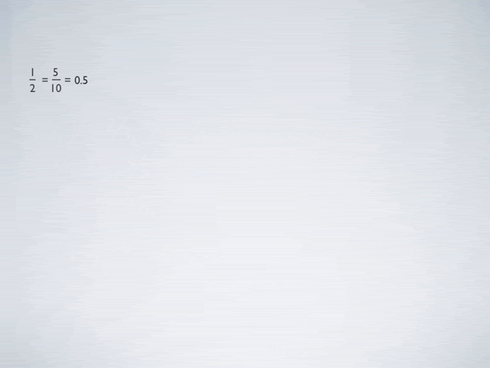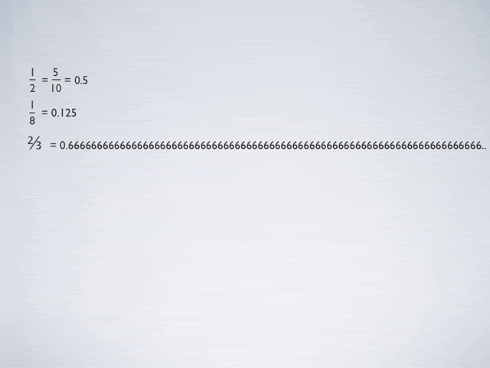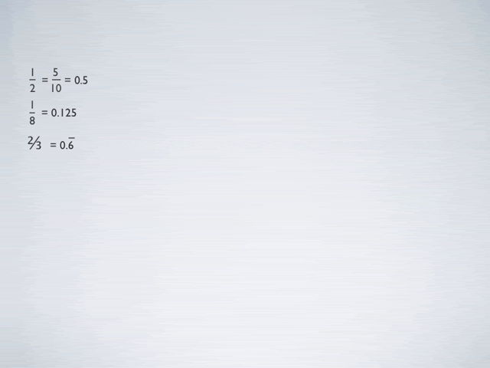Decimal numbers are numbers which have denominator as 10 or multiples of 10, right? And then we place a decimal from the right, by the number of zeros in the denominator after the 1. So if the denominator is 10, number of zeros is 1. So we put the decimal after one place from the right. So we put a decimal before 5. Similarly, 1 by 8 can be written as 125 by 1000 and we can write it as 0.125. For numbers like 2 by 3, right, if you calculate, it will come up to be 0.666666, etc. These are denoted as 0.6 bar.